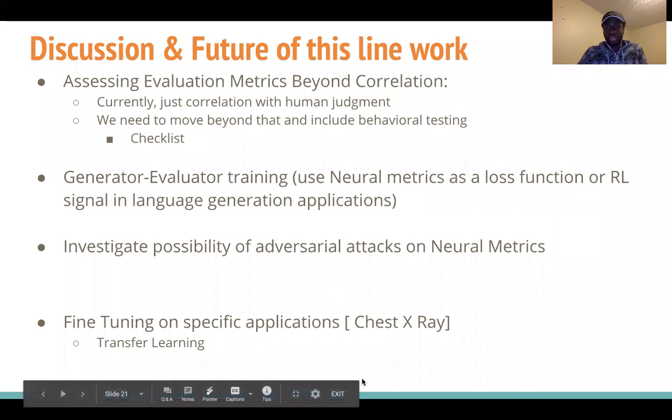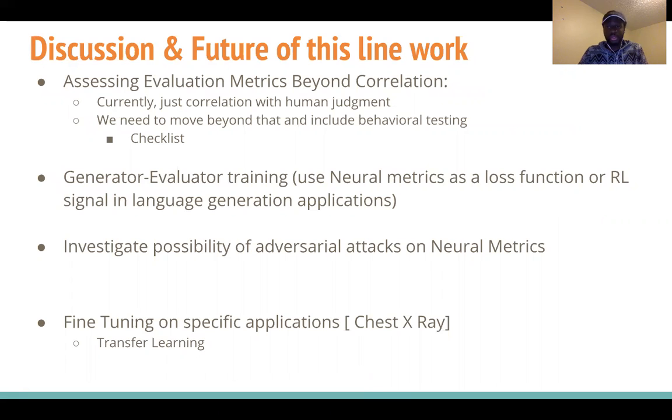Some of the work that we think is required is assessing this model beyond correlation with human judgment. So there was a paper this year at ACL 2020 that talks about behavioral testing, which is designing different scenarios where we see how well a model recognizes a sentence that's transformed from, say, the active voice to the passive voice, various synonyms and various scenarios. So we think that this is an area where we need to do more assessment.